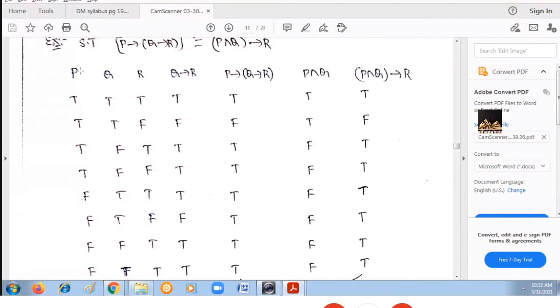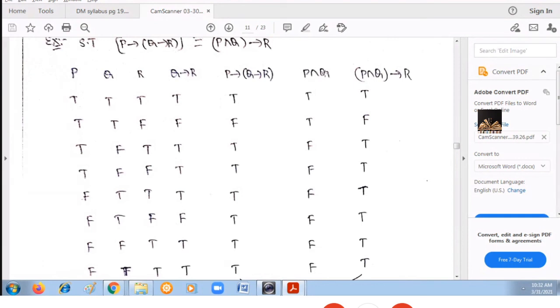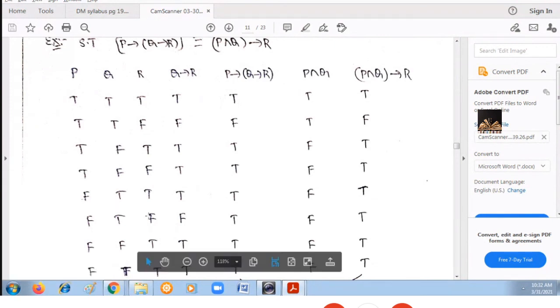Next, the first column is your hypothesis and the Q implies R column is your conclusion. Then the truth value is this one. For the second compound preposition, first calculate P and Q, and then calculate (P and Q) implies R. P and Q: if both are true, then the result is true. If any one value is false, the result is false.